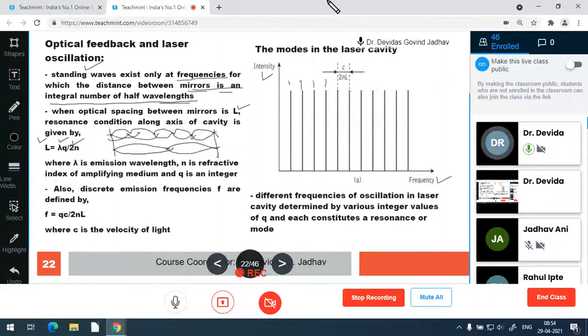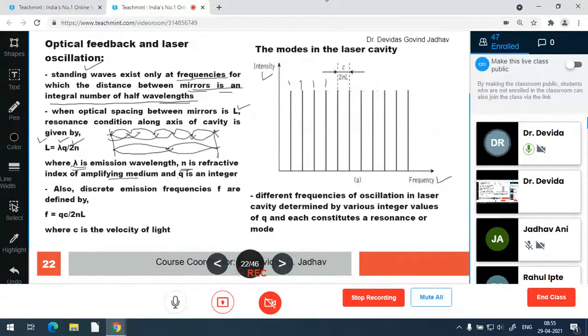Lambda q upon 2n. So this is the formula for length between two fixed terminals, two mirrors. L is equal to lambda q upon 2n, where lambda is the emission wavelength. N is the refractive index of the amplifying medium. That is the refractive index of the lattice crystal in which amplification takes place, semiconductor material.